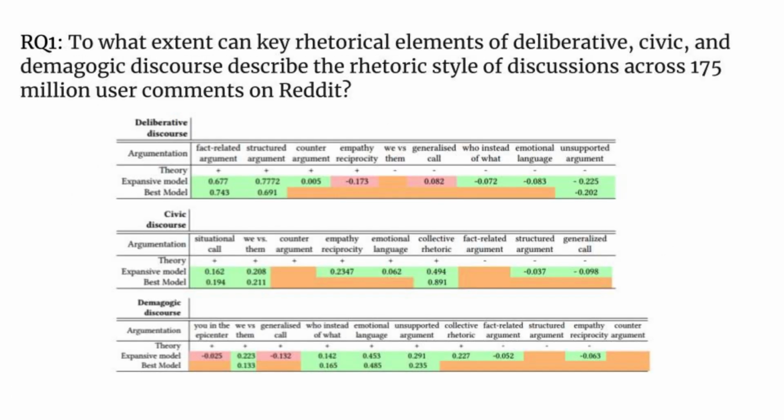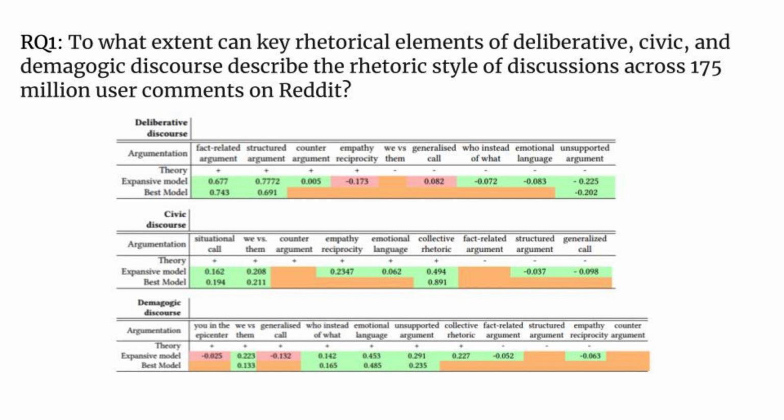The results of the confirmatory factor analysis show that indeed the political theories were able to describe user interactions on Reddit. We report the results for two models, the expansive one and the best model we were able to create. The expansive is the model we were able to create that includes the most rhetorical elements for each theory, while the best model was the model with the best fit.